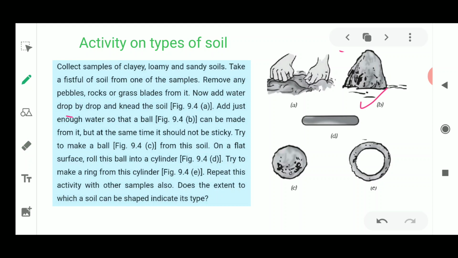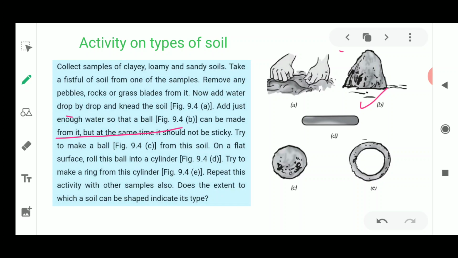It should not be very sticky, it should not be very dry. So you need to remember to add an adequate amount of water. You need to add a good amount of water in it, but it should not be more than the requirement, otherwise the ball will not be made.